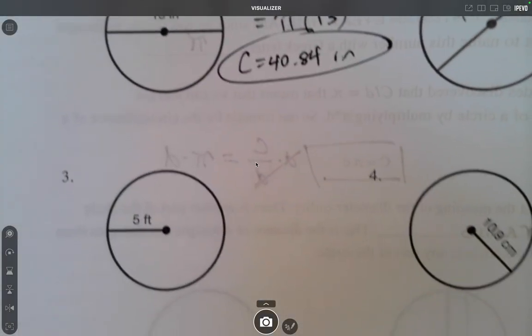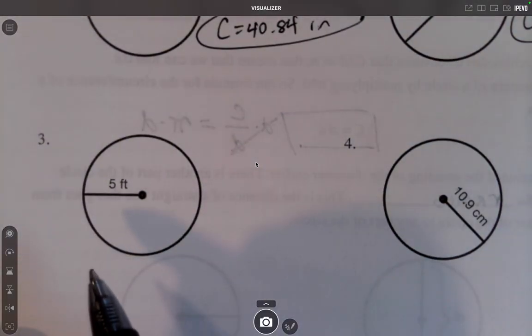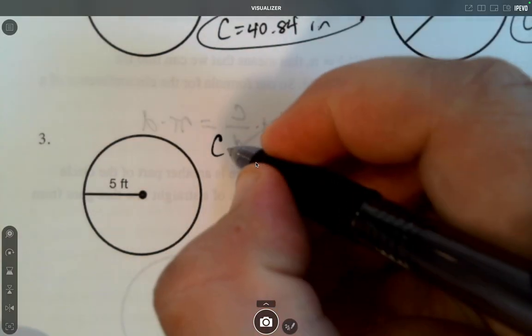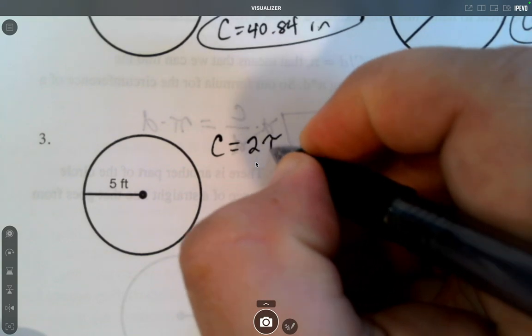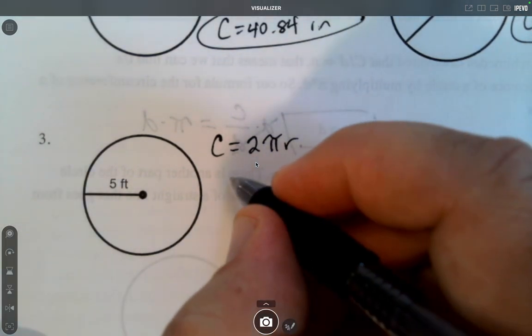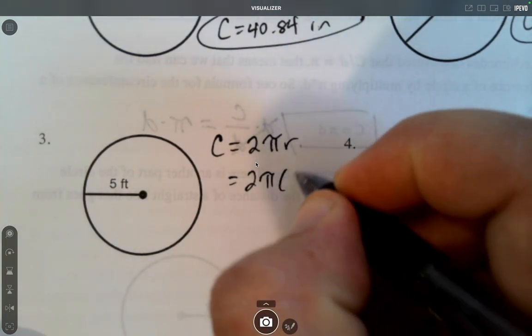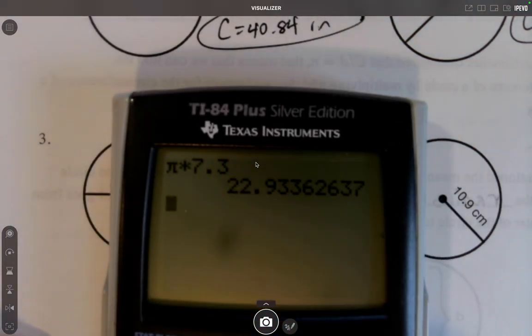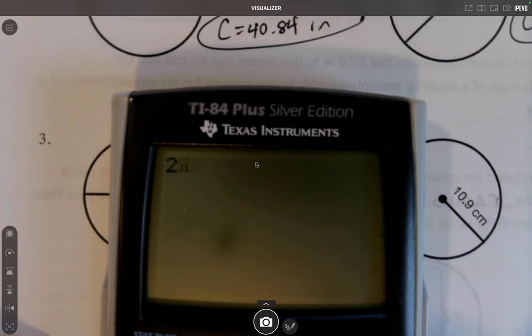Okay, then they switch gears on us. In number 3, instead of giving us the diameter, they give us the radius. So we'll need to switch to the other formula, which is 2 pi r. So our r is 5. So we'll need to plug in 2 times pi times 5. You can also just plug in 10 pi or 10 times pi.